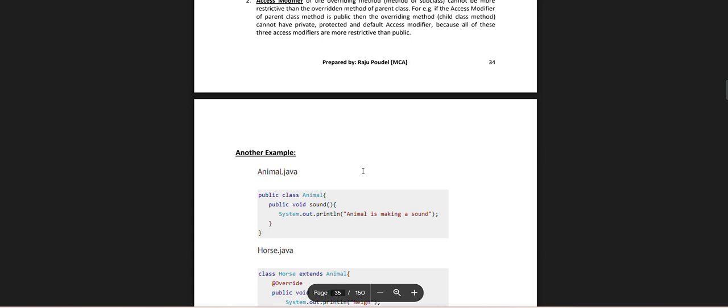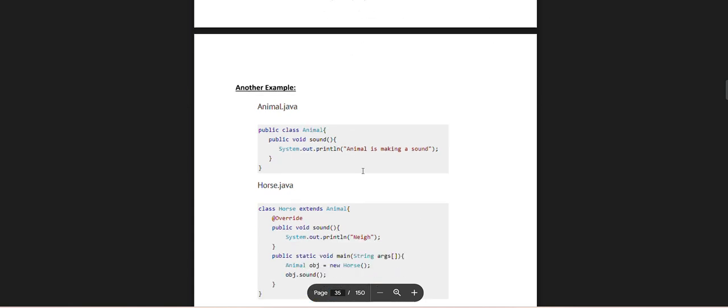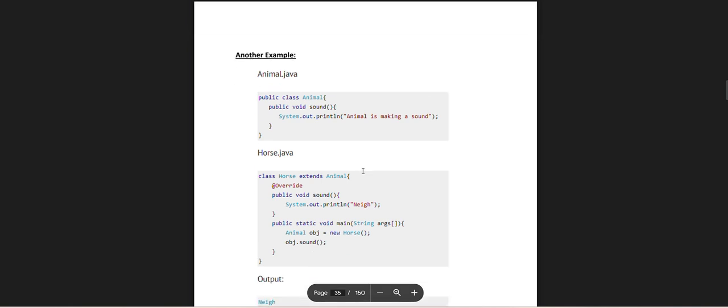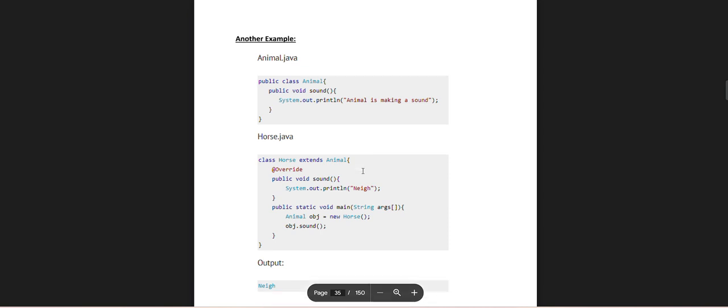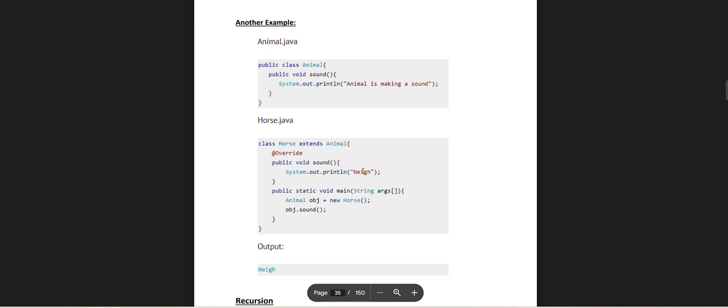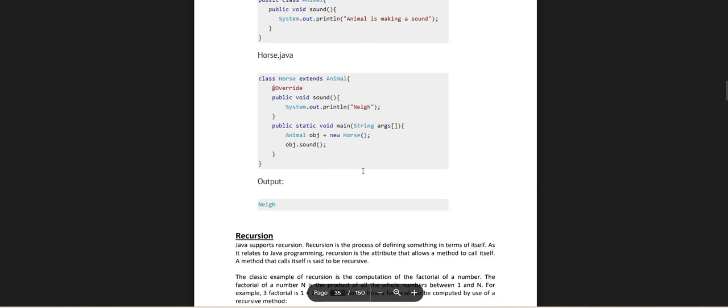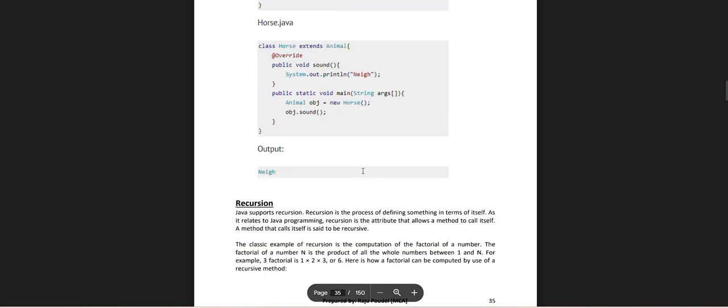Another example: class Animal with a public void sound that prints "animal is making a sound". Class Horse extends Animal and overrides the public void sound that prints "horse is neighing". In main, Animal object = new Horse, and calling sound gives the horse output.